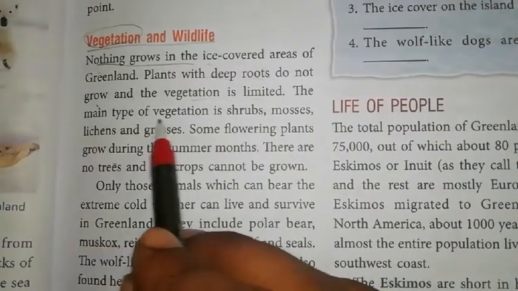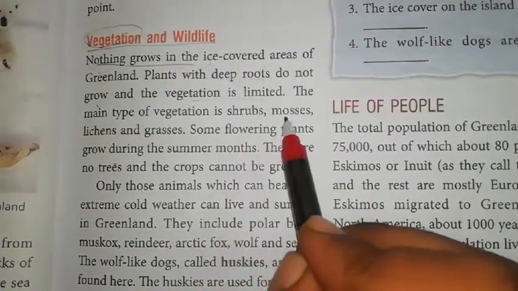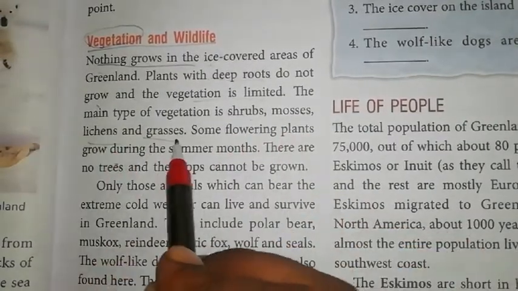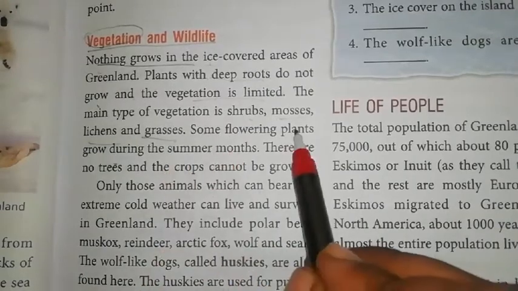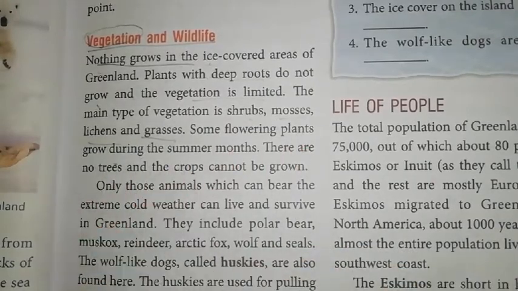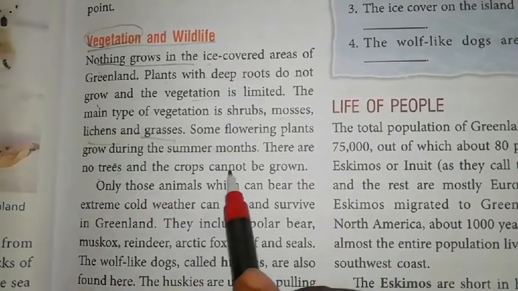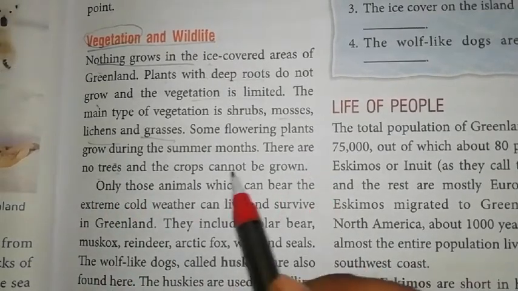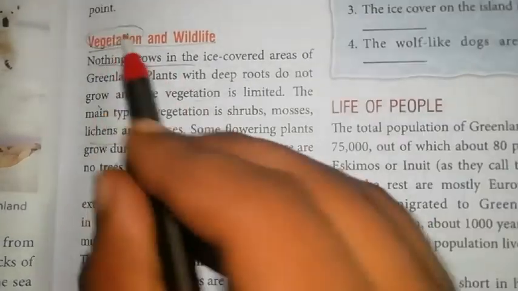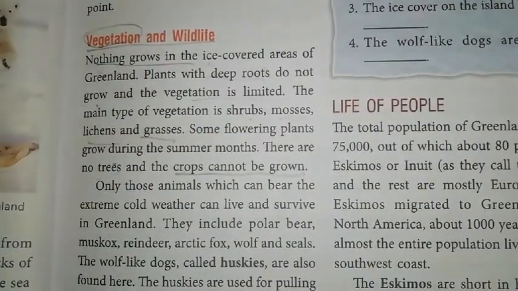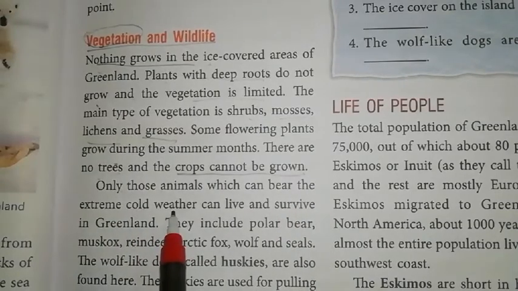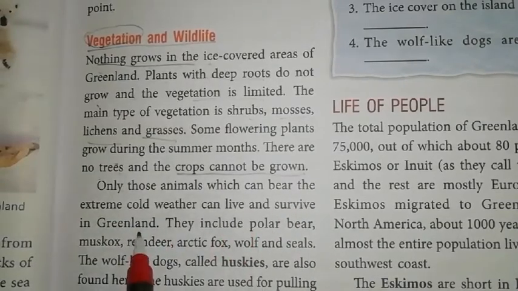So the main types of vegetation are shrubs, mosses, lichens and grasses. Okay, so some flowering plants also grow during the summer months only. There are no trees and crops cannot be grown. So crops cannot be grown in such climatic conditions. Okay, so only those animals which can bear extremely cold weather can live and survive in Greenland.